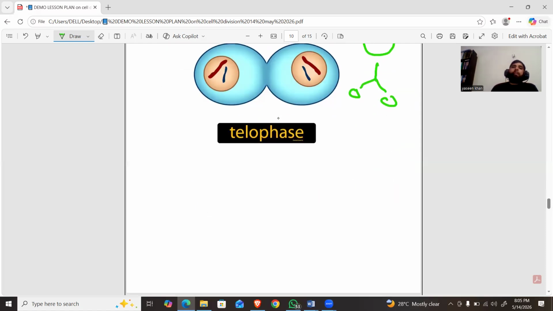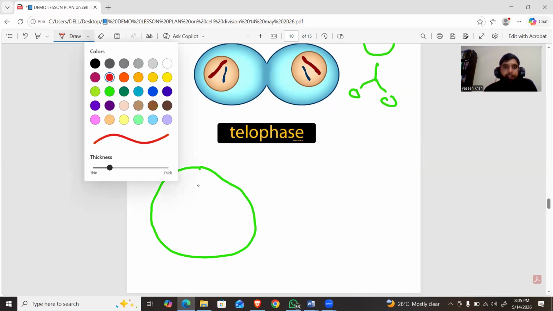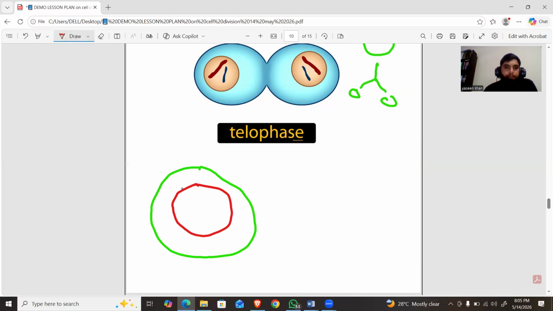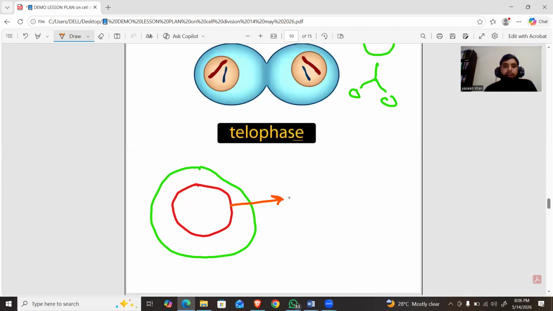In telophase, two main events occur. The first one is, for example, this is the general structure of a cell, this is the cell membrane, and this is the nucleus of the cell. When the cell enters into telophase, the first step is karyokinesis. What is karyokinesis? Karyokinesis means division of the nucleus.